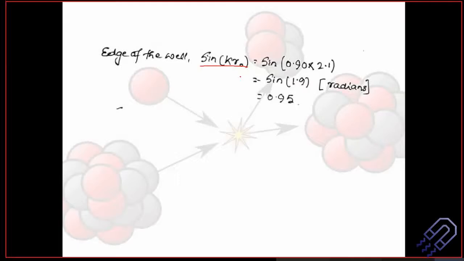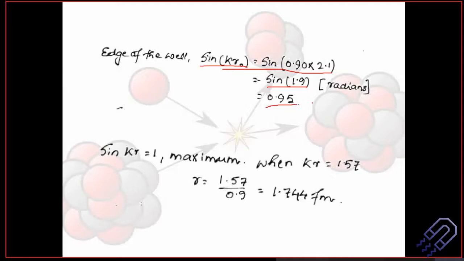Let's see what happens. Sine k r naught, so we can just take this k we have just calculated, r naught is 2.1, and then we can find out sine of 1.9. This is in radian, not in degree. So in your calculator, you might find the radian button. If you do the calculation in radian, the value is 0.95. And sine kr will have a maximum value of 1.